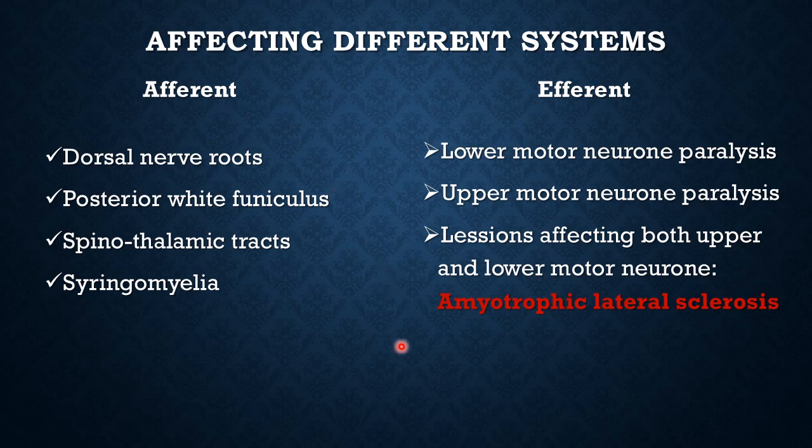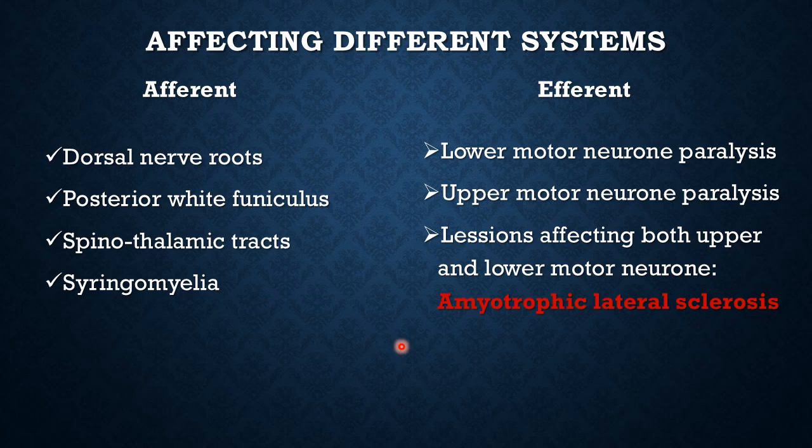Now there are different afferent and efferent tracts. All the tracts will be discussed in the physiology class. Only the applied part here: lesions affecting different systems and tracts cause different diseases, and you just have to know the names of those diseases.